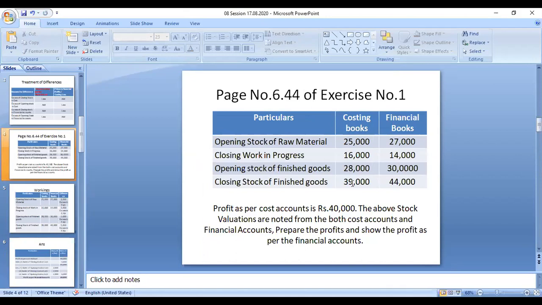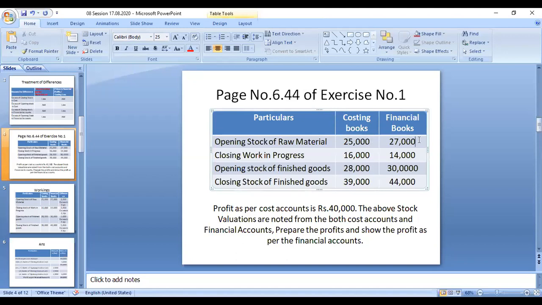You need not worry about whether it's raw materials, finished goods or work in progress. All these things we can consider as inventory. Now we only have to remember one thing: whether it's opening stock or closing stock. So you have to remember this with a particular column. Now we can check the variations. What is the amount taken in cost accounting? What is the amount taken in financial accounting?